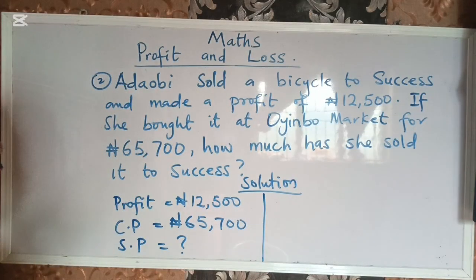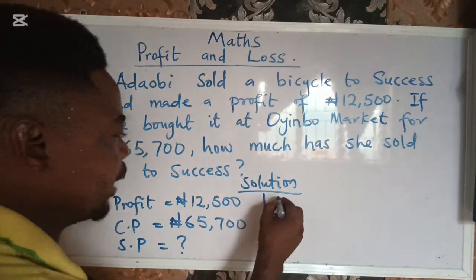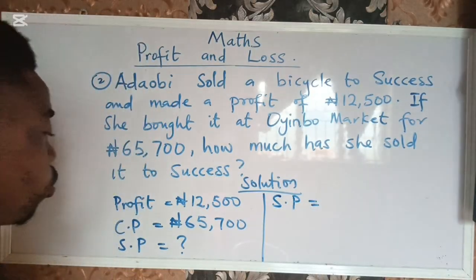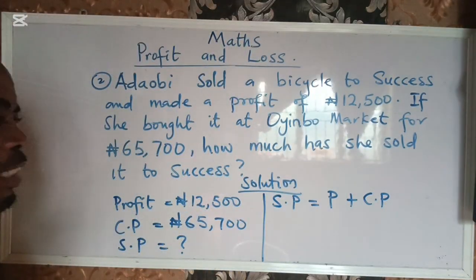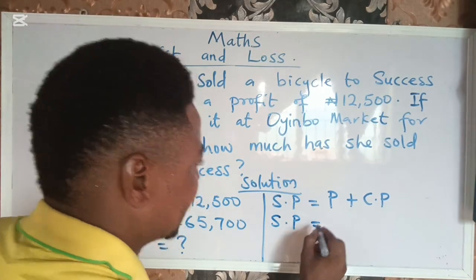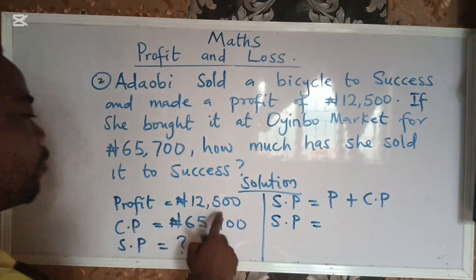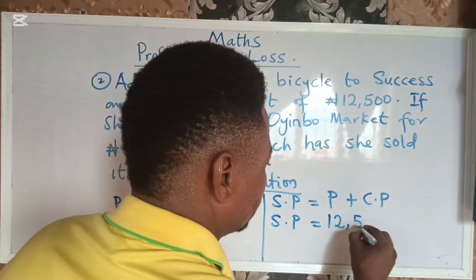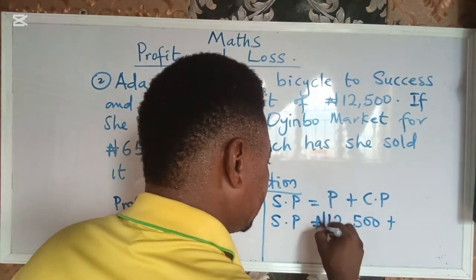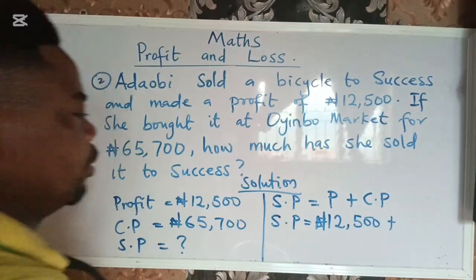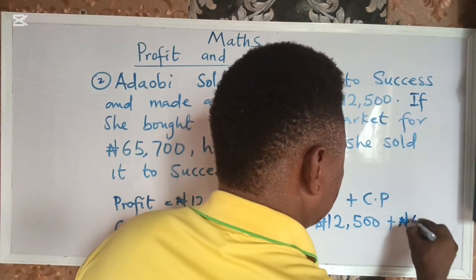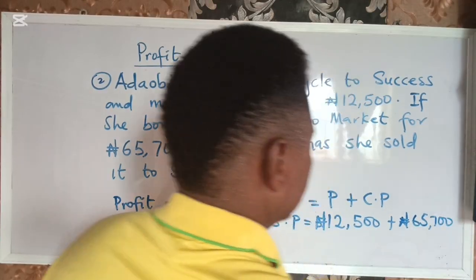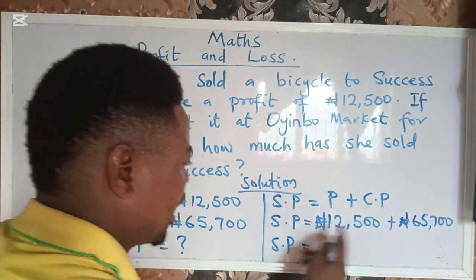We know from the formula we had earlier that selling price is equal to profit plus cost price. So our selling price is our profit, 12,500 naira, plus our cost price, which is 65,700 naira. We need to add this together down in our jotter very well.